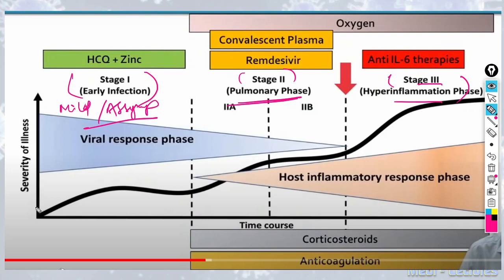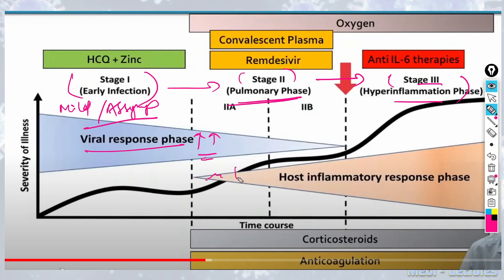In the initial stages, the viral response is at a higher side and viral replication occurs. Soon as we proceed towards stage 2 and stage 3, there is initiation of host inflammatory response.